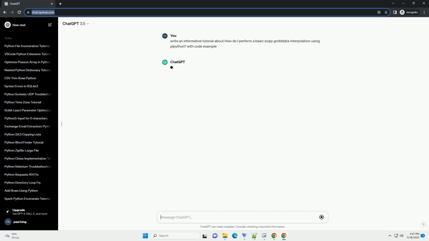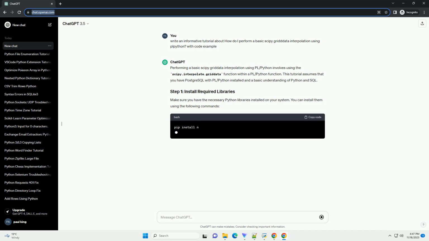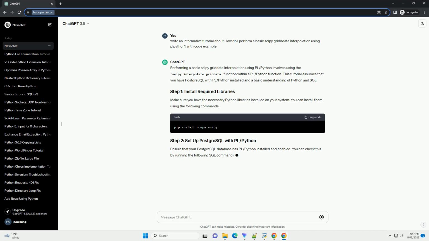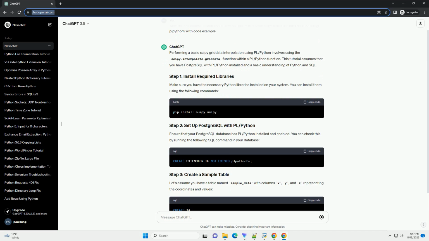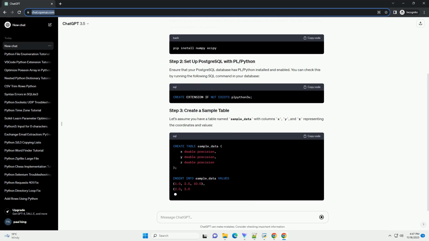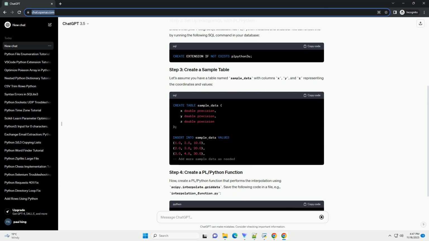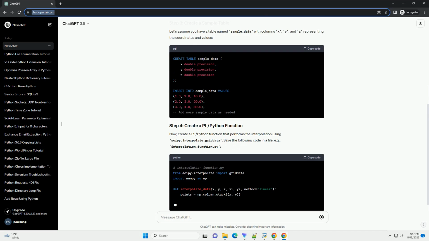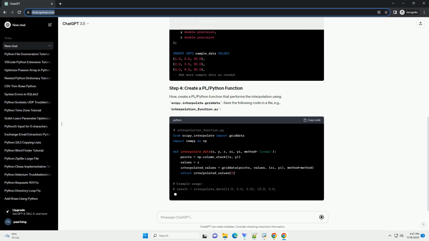Performing a basic scipy grid data interpolation using pl/python involves leveraging the power of the scipy.interpolate.griddata function within a PostgreSQL database. This tutorial assumes you have PostgreSQL installed with the pl/python extension enabled. If you haven't done this yet, you can find instructions for your specific system on the PostgreSQL website. Let's go through the steps.